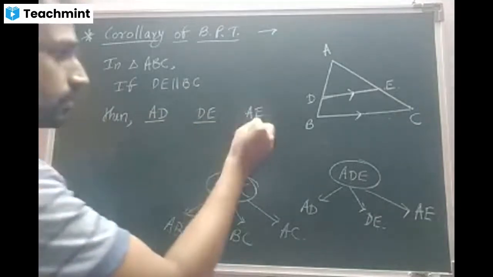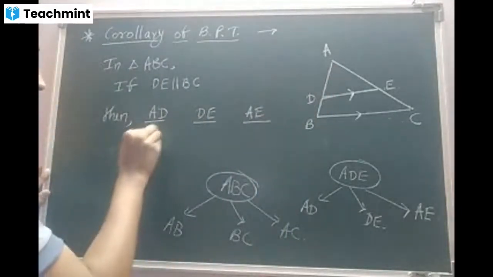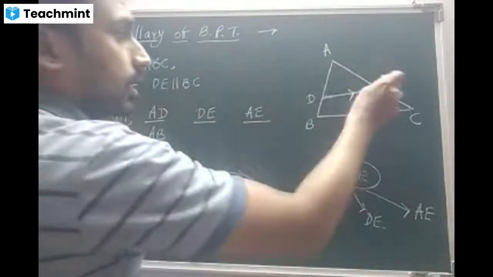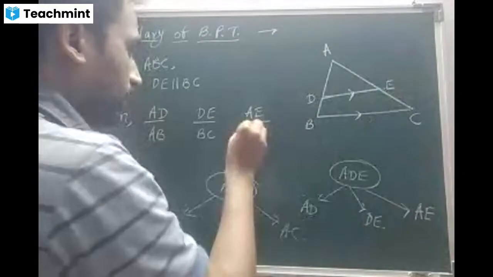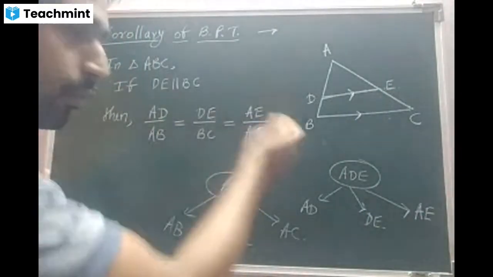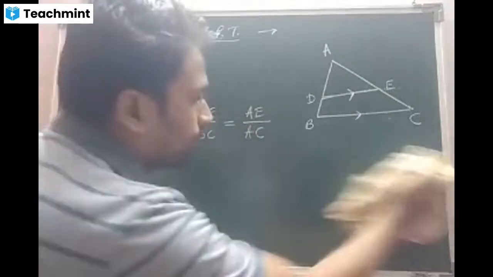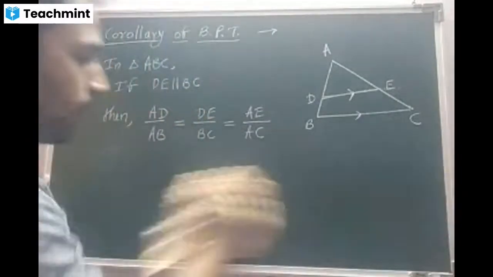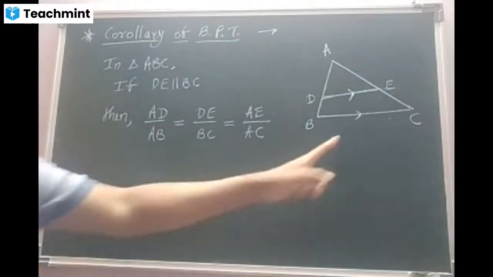So I'll take three ratios: AD with AB, DE with BC, and finally AE with AC. These should be equal, then only we can say that they are proportional. Got the concept, beta? So write down fast. Quick. And the diagram is a must.